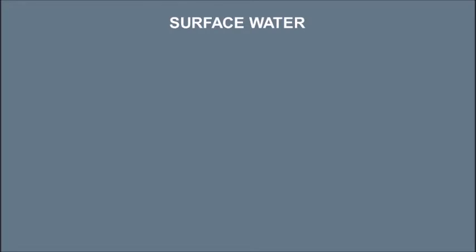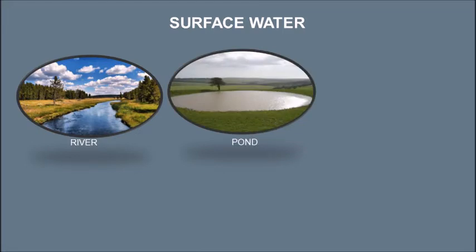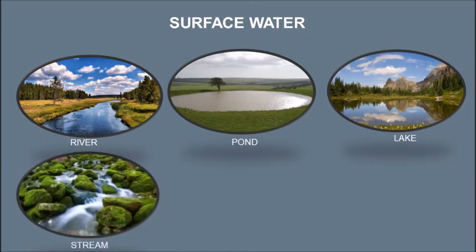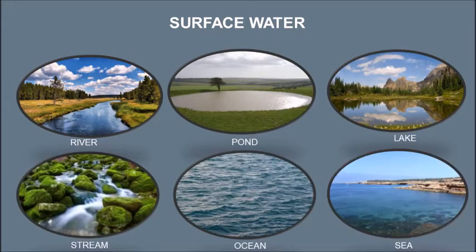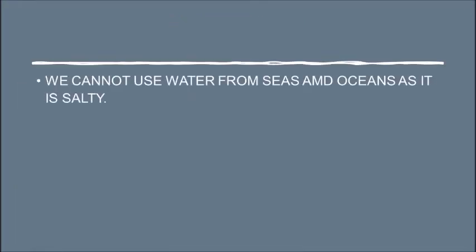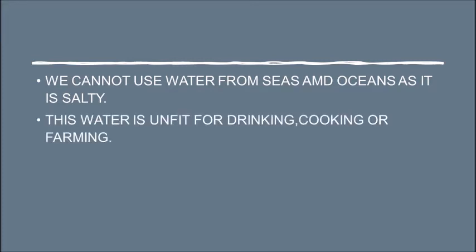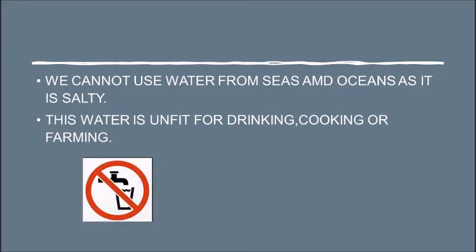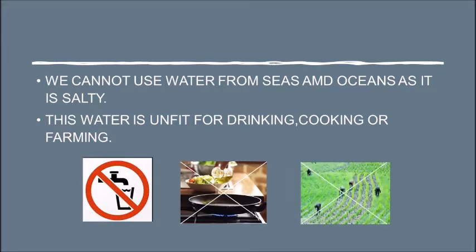Surface water. Examples of surface water are river, pond, lake, stream, ocean, and sea. We cannot use water from seas and ocean as it is salty. This water is unfit for drinking, cooking, or farming.